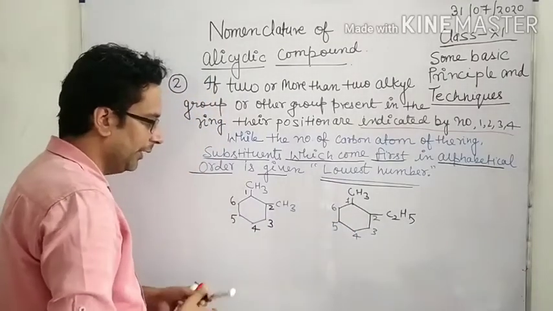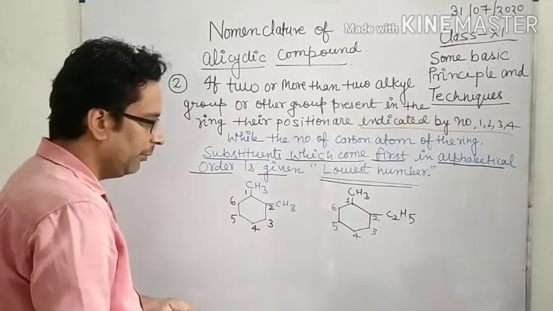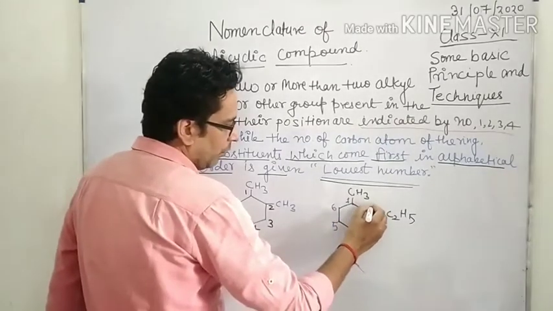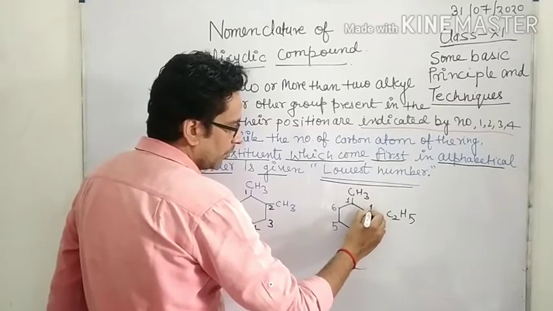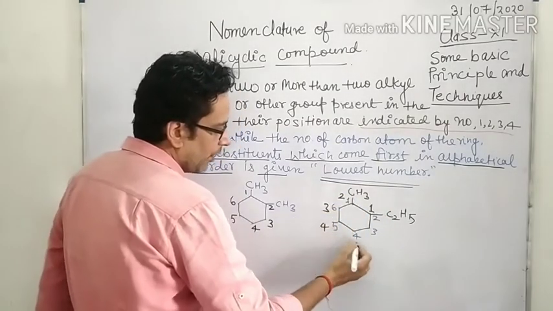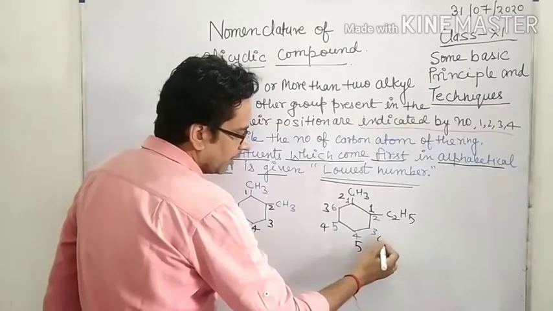But another student does the numbering in this way: 1, 2, 3, 4, 5, 6.